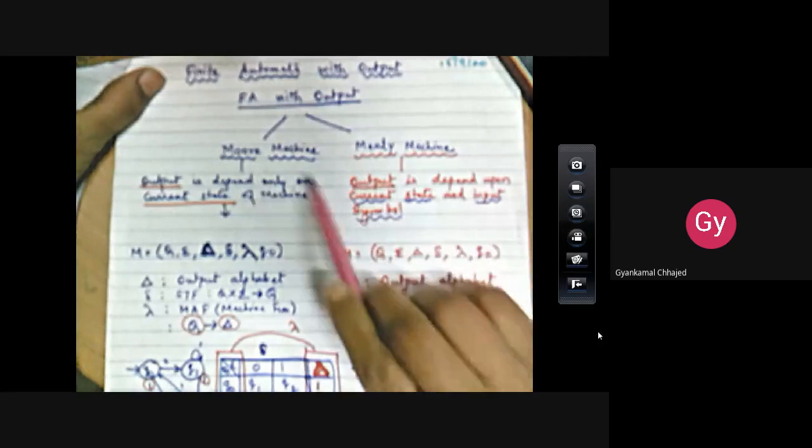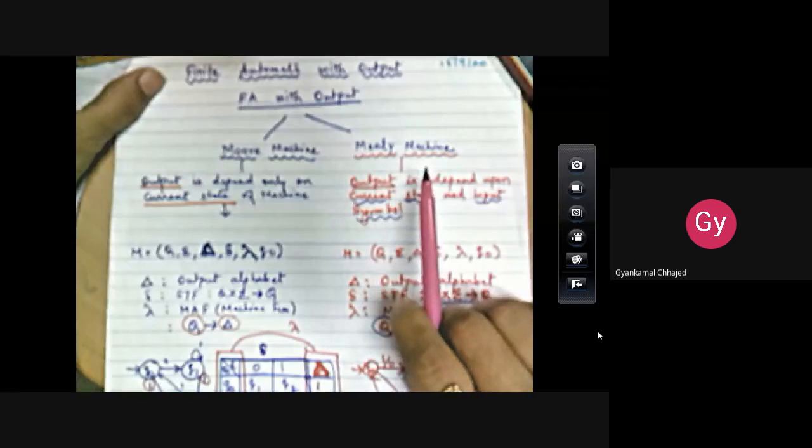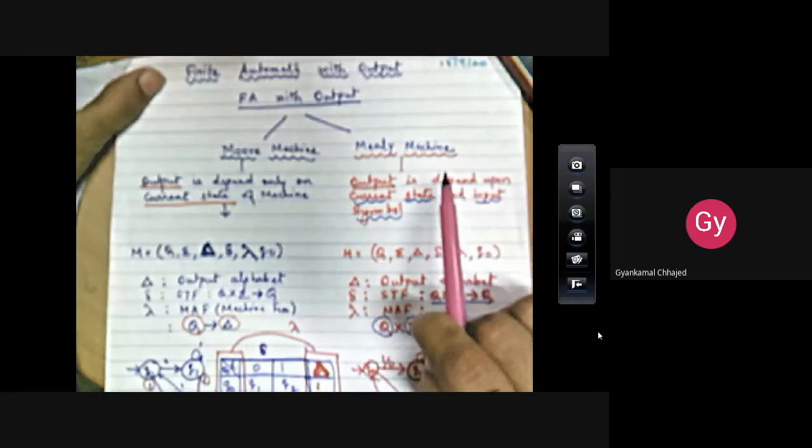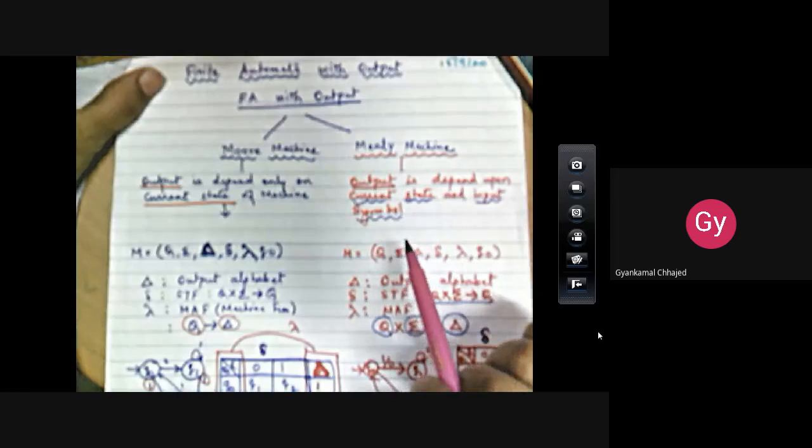So after reading the whole input string, if you are reaching the final state, that time you are saying that the machine is accepting that particular string, right? But finite automata does not produce output. It just tells you whether a given input is acceptable or rejected. But in Moore and Mealy machines, we are generating the output as well, dependent either only on the state or on the current state and the input symbol.